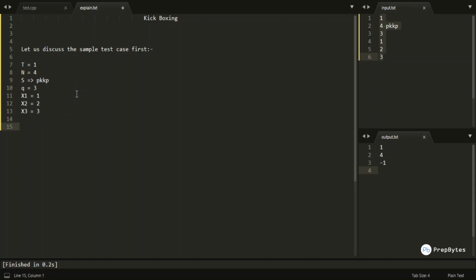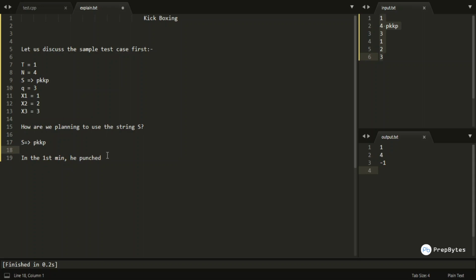The first question which should be coming in your mind is how are we planning to use the string s? What is the significance of this string s? This string s is telling us that in the first minute our guy punched, because string s is pkkp.